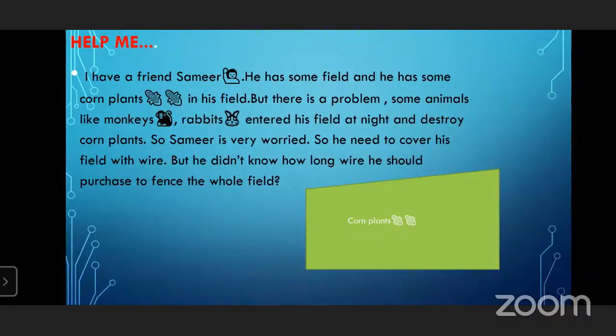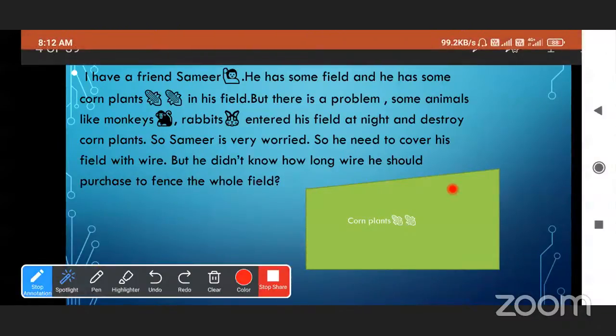Very good. Can you get the problem? What do we have to find out? Yes, sir. Then tell me what we have to do. We can make the perimeter inside it. Okay. Then fencing means, see, fencing means what?